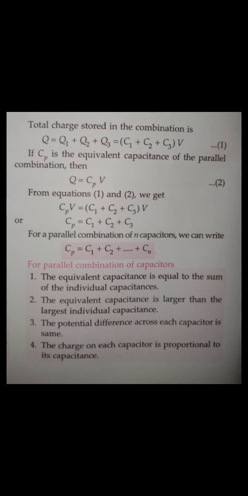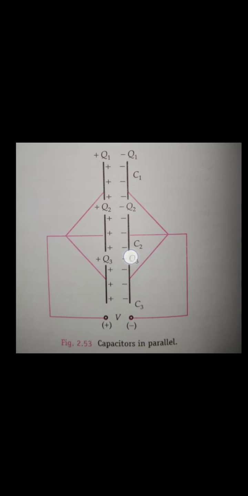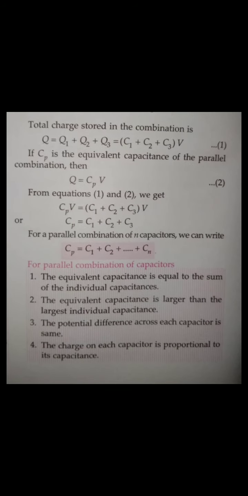Okay, now what is Q is equal to guys? So what is total charge? I can say Q1 plus Q2 plus Q3. That's what is written here. Q is equal to Q1 plus Q2 plus Q3. Now what is Q1 equal to guys? C1 into V, then C2 into V, C3 into V. So V take common. So C1 plus C2 plus C3 into V. Which is equal to what? Total charge Q is equal to, so we know Q is equal to C into V. The C parallel into V. So V on both sides cancelled. So what about C parallel guys? So C parallel equal to C1 plus C2 up to Cn if there are n capacitors in parallel.